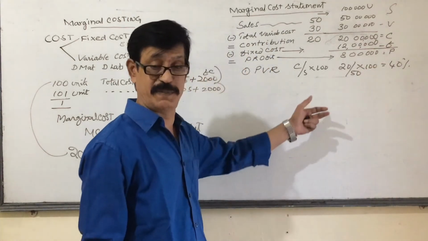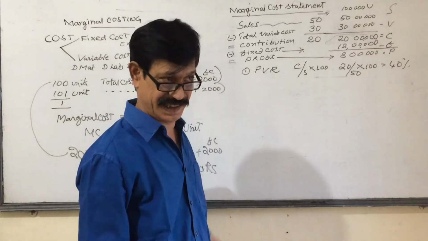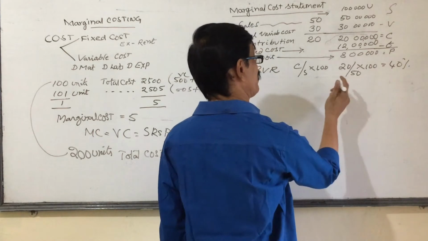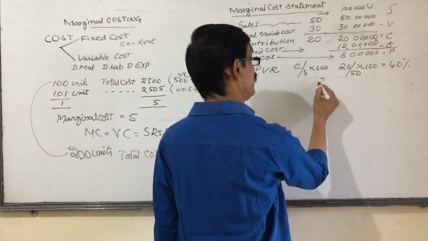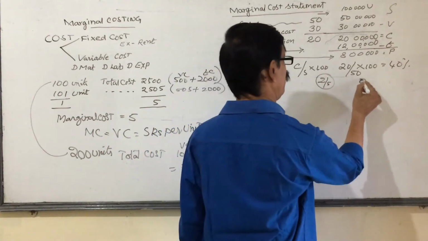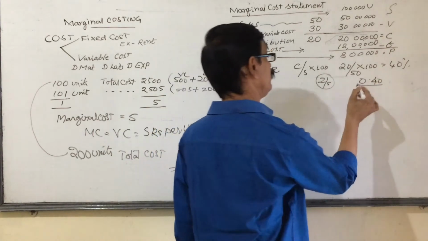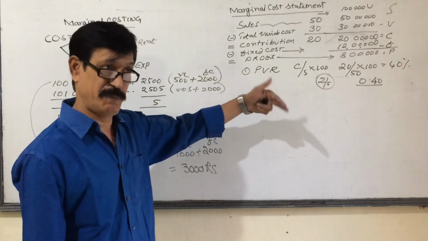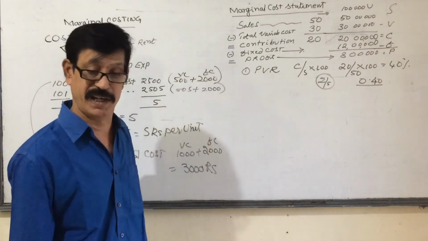It may be in percent or it may be in fraction. You can say 2 by 5, it is a fraction, or you can say 0.4, it is called decimal. Contribution expressed as a percentage on sales is nothing but PVR.